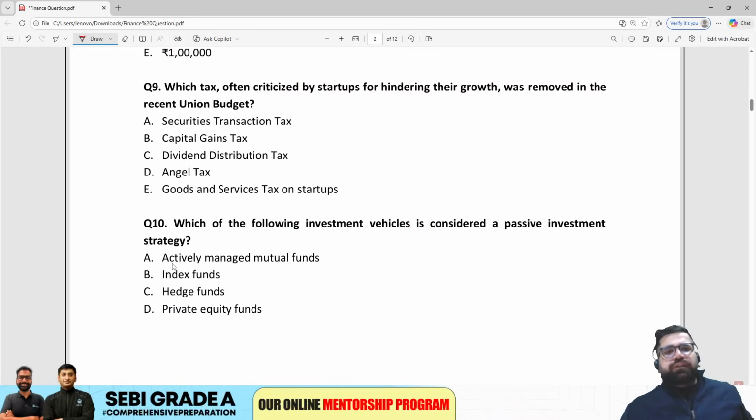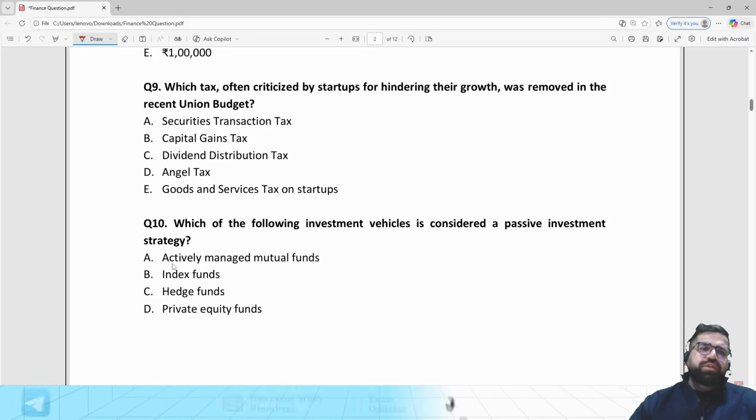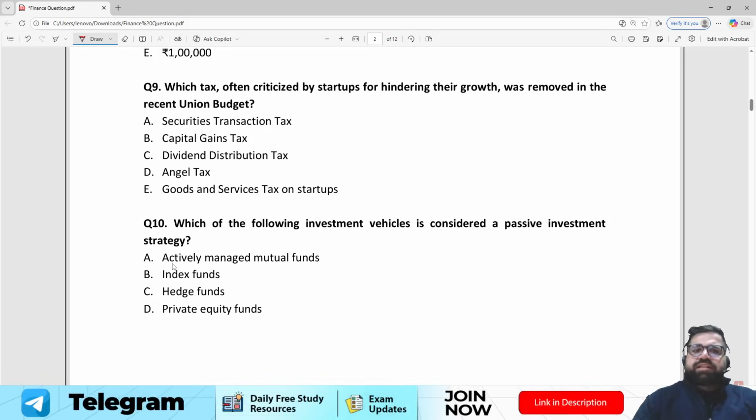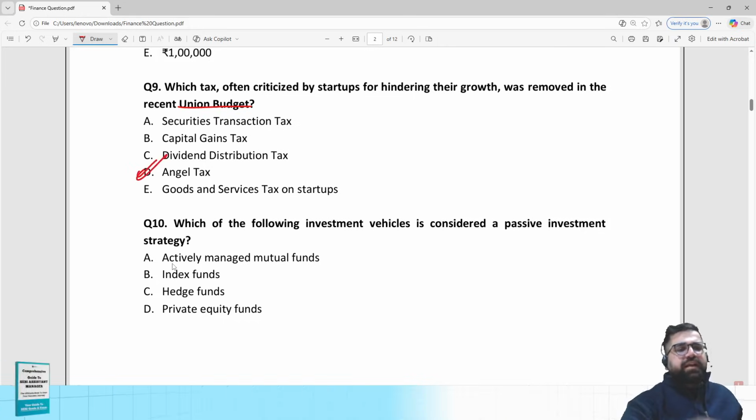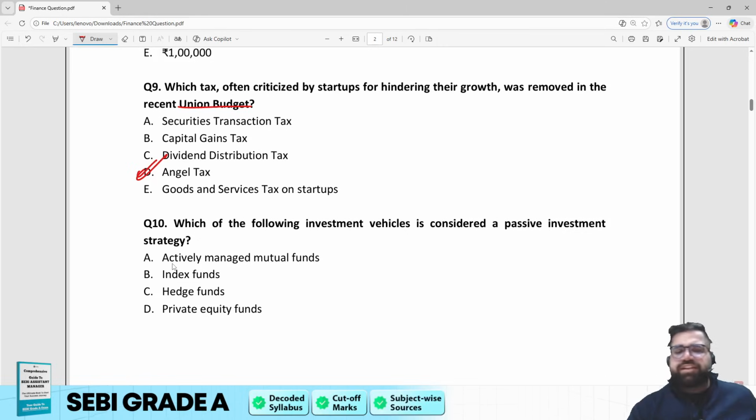Which tax, often criticized by startups for hindering their growth, was removed in the recent union budget? So again, you can see union budget, straight away question they are asking you. The correct answer. Now see, this is not relevant for this year actually, because these are the updates of last year, 2024, right? The correct answer will be angel tax. Angel tax was removed in the budget of the last year.